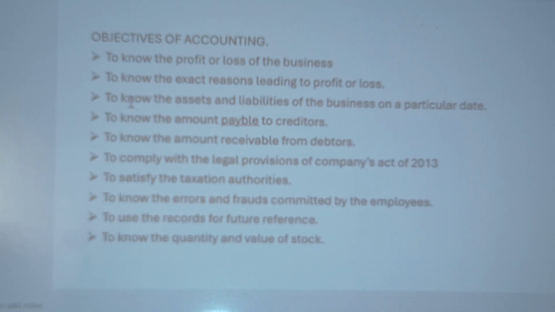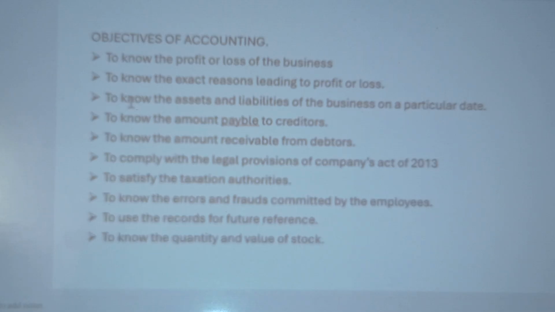Then the second one is to know the exact reasons leading to profit or loss. What is the reason for the huge profit, what is the reason for the huge loss? To know the exact reasons leading to the profit or loss, we need to record the business transactions in the books of accounts. The first one is to know the profit or loss, the result of the business.